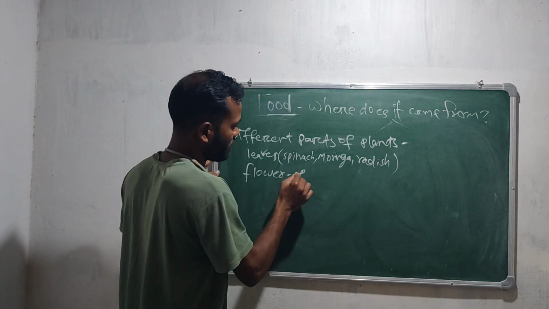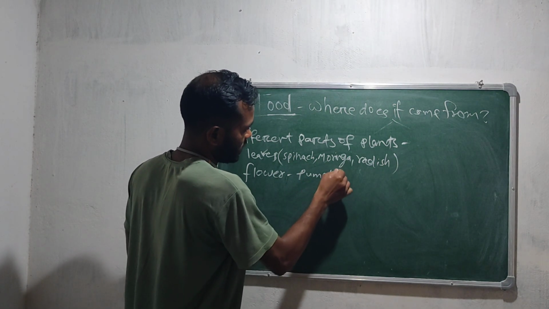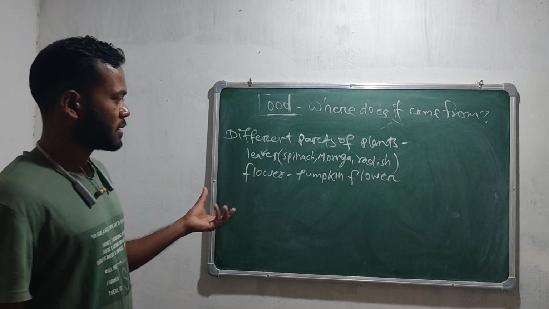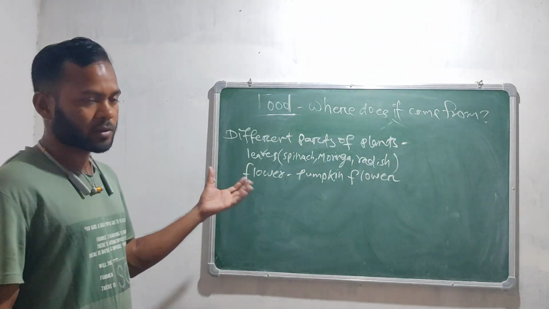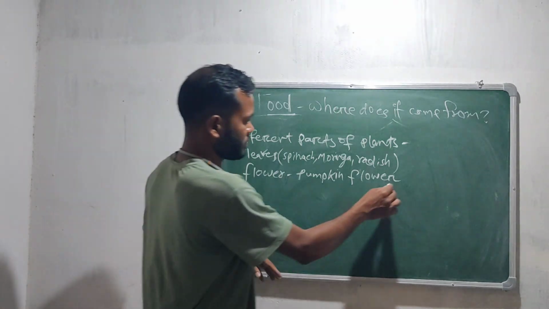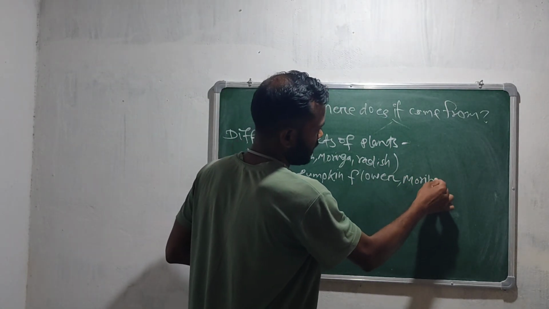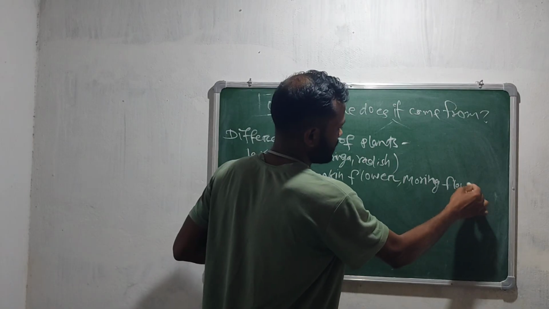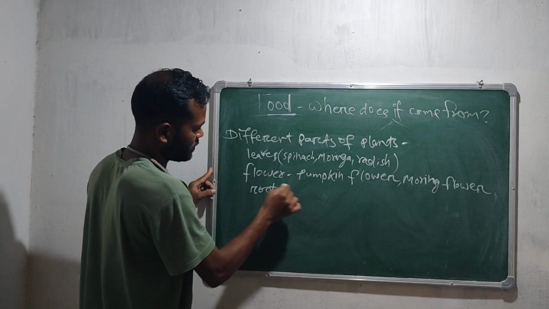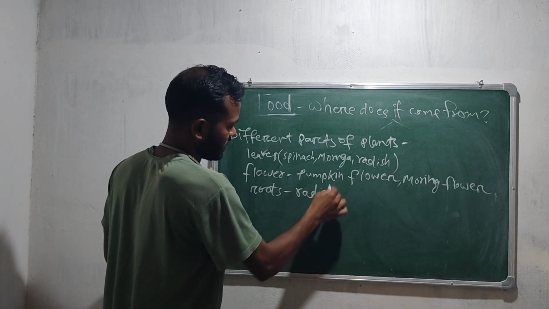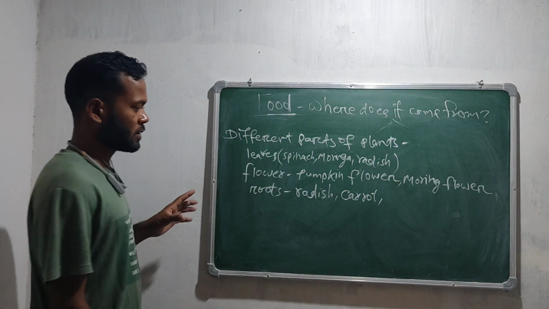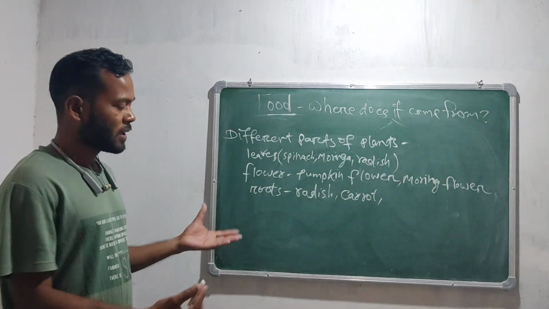You must all know about the pumpkin flower. We use this flower to make a very good dish. Then the moringa flower is also a vegetable. Then roots, the plant roots also, like the radish. This is one kind of root. Carrot. These are the different parts that we eat in our daily life as vegetables.